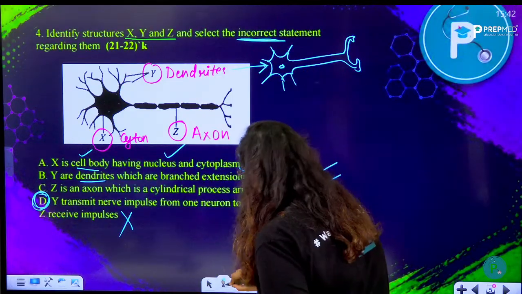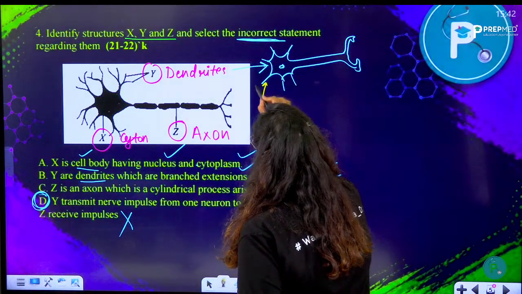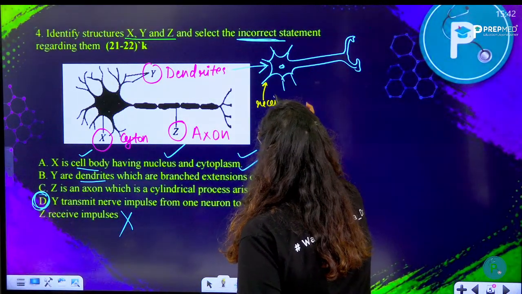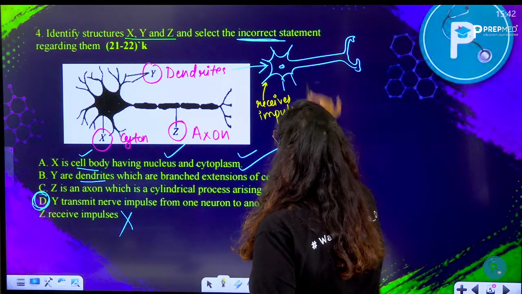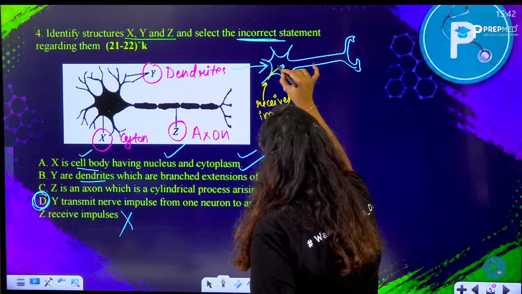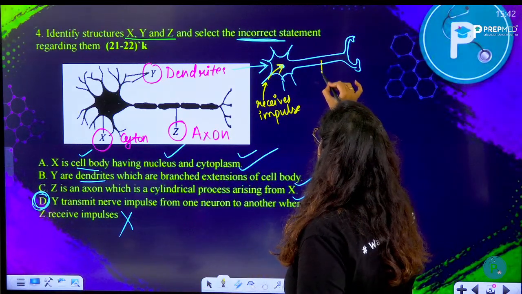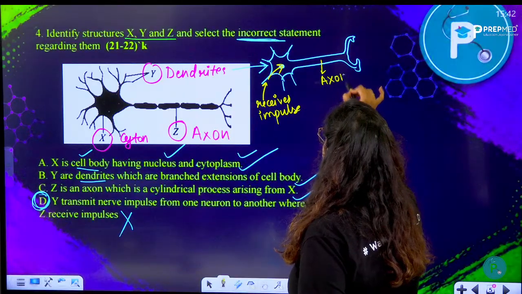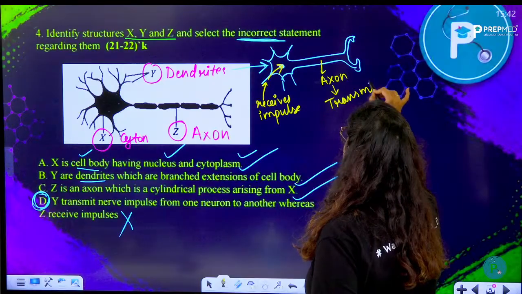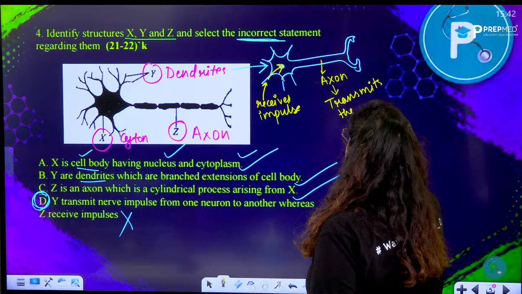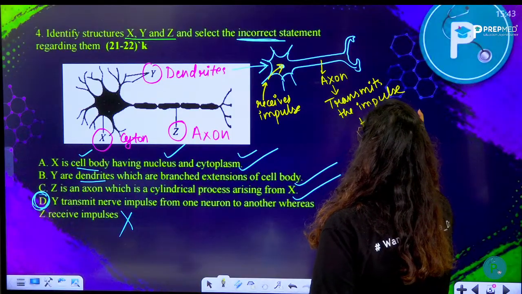The job of dendrites is to receive the impulse and make sure that the impulse comes to the cyton. And the job of axon is to transmit the impulse to the next neuron.